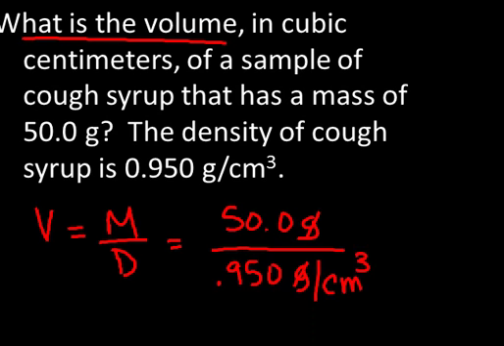Grams over grams will cancel, and since we have three significant figures in both our numerator and denominator, we should round our final answer to have three significant figures, and you should get a calculated result of 52.6 cubic centimeters.